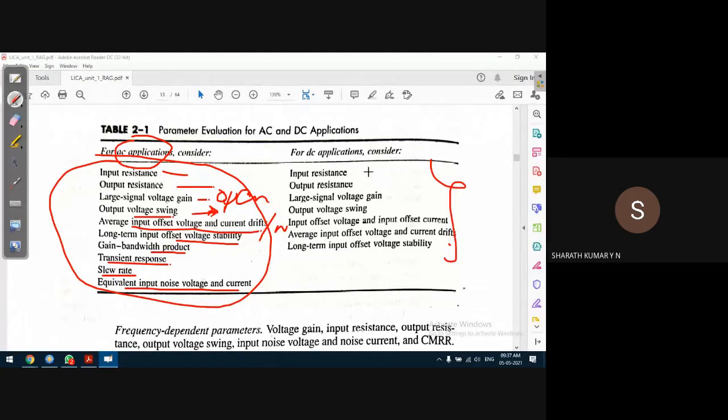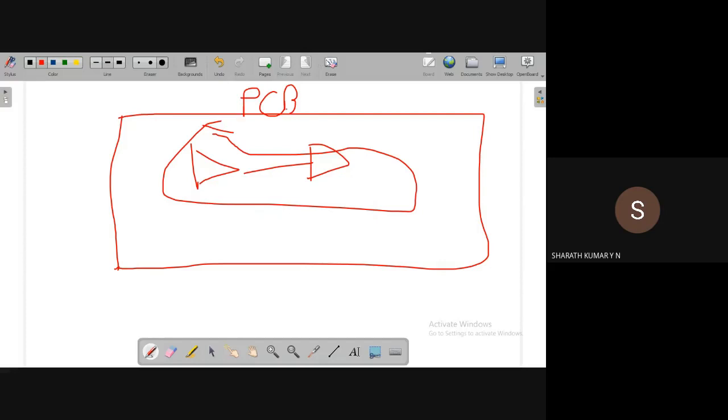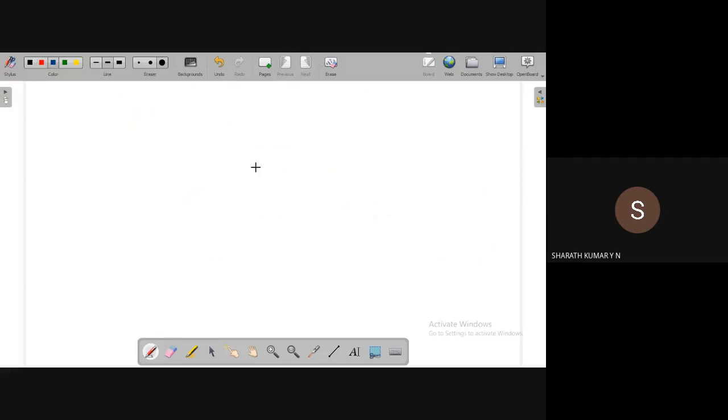When we come to DC: input resistance, output resistance, that is impedances, and large signal voltage gain. Because the input voltage is small, the voltage gain will amplify the signal and it will become very large. Then output voltage swing. The reason output voltage swing matters for a DC application is that when the op amp becomes unstable, that is, when it goes to saturation, the output starts swinging. See what output voltage swing means: for DC applications, what we have understood is that the input voltage is DC.